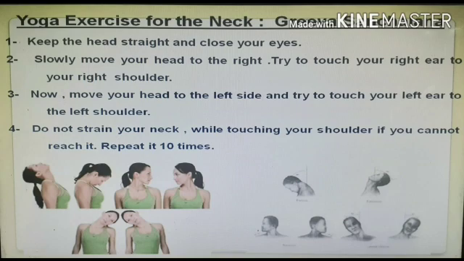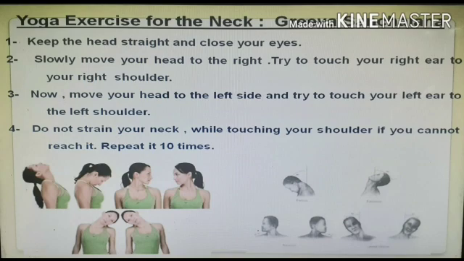Try to touch your right ear to your right shoulder. Third, now move your head to the left side and try to touch your left ear to the left shoulder. Fourth, do not strain your neck while touching your shoulder if you cannot reach it.